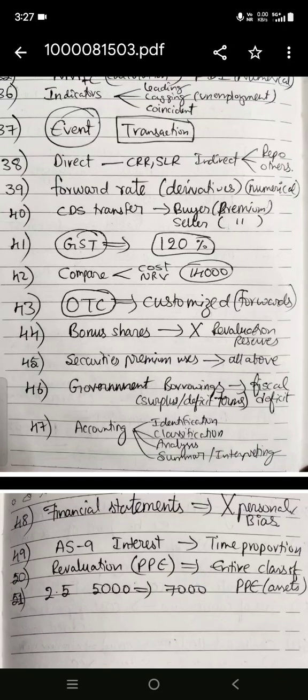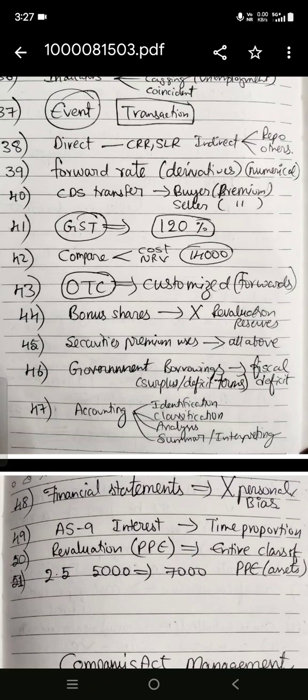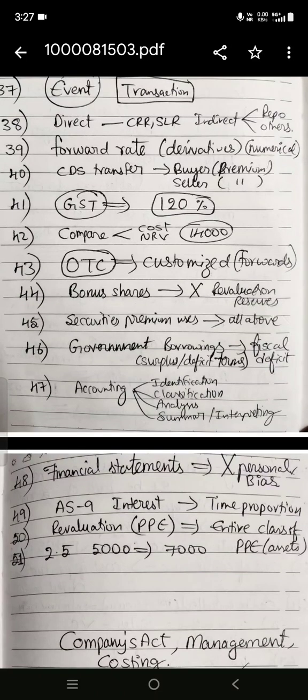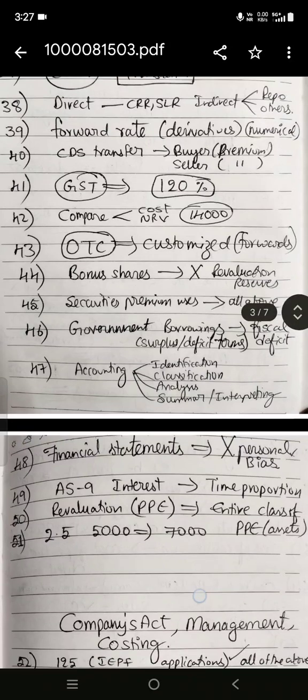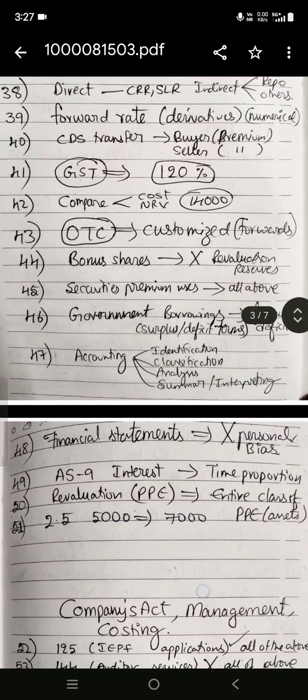Government borrowings, some related definitions are given. Fiscal surplus or deficit, some terminology is given. If borrowings are there, it is a deficit, fiscal deficit. Accounting, some definitions are given like identification, classification, analysis, summarizing, interpreting, something like that. We need to map, and it's easy. And financial statements should not have personal bias.